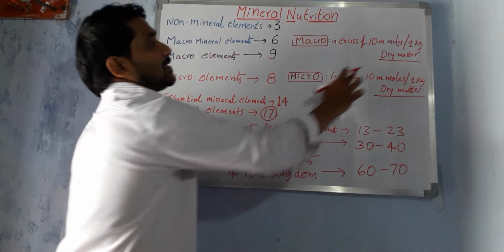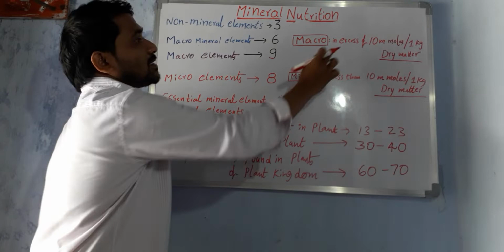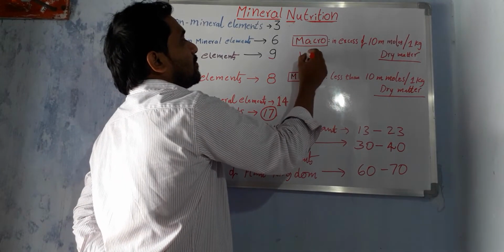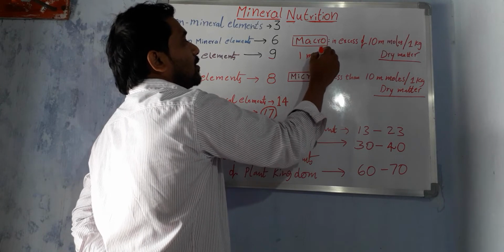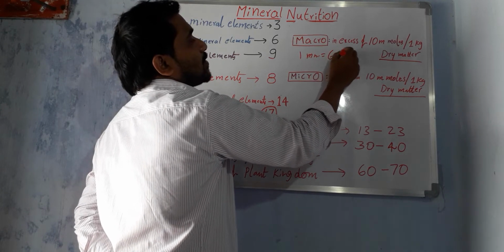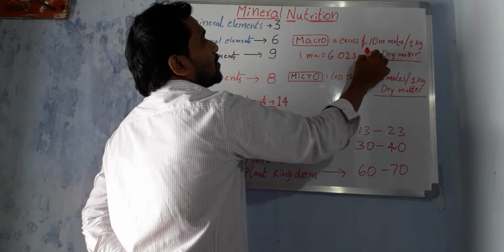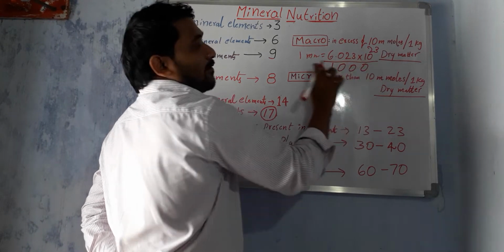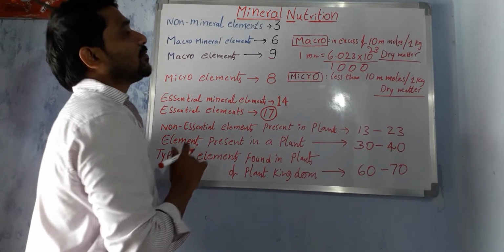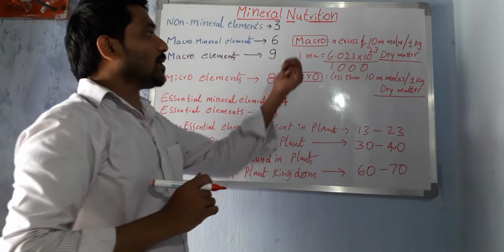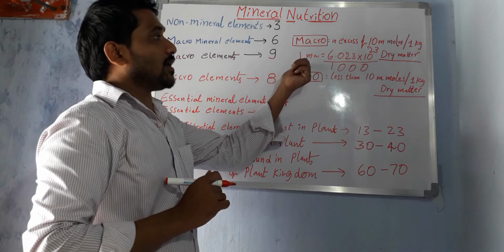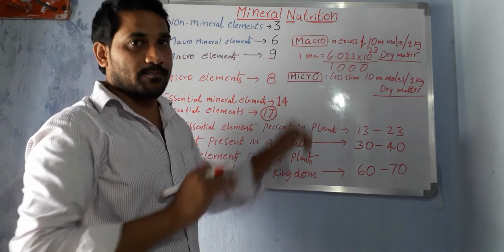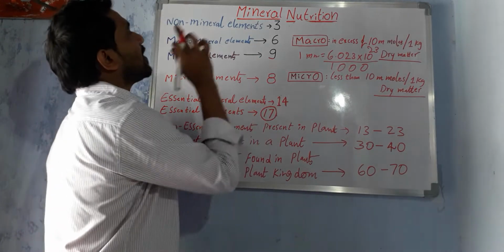Here this is the most important thing. What is the value of 10 millimoles? 1 millimole is equal to 6.023 into 10 to the power of 23 by 1000. This is the value of a millimole. So students, you have to remember this value. 1 millimole equals 6.023 into 10 to the power of 23 by 1000. That is the value, right?